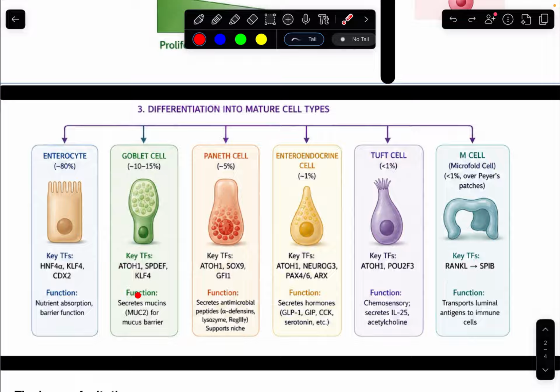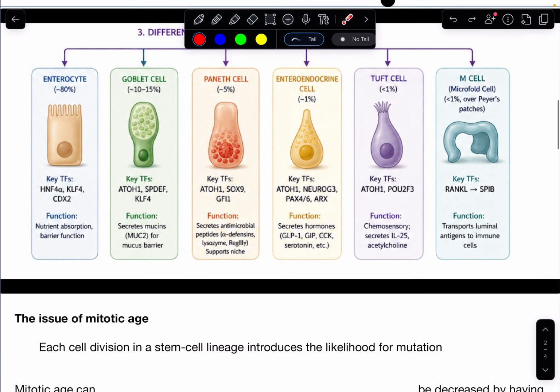Each of these different cell types has a different function, and a different transcription factor environment, which allows it to differentiate and function the way it does.